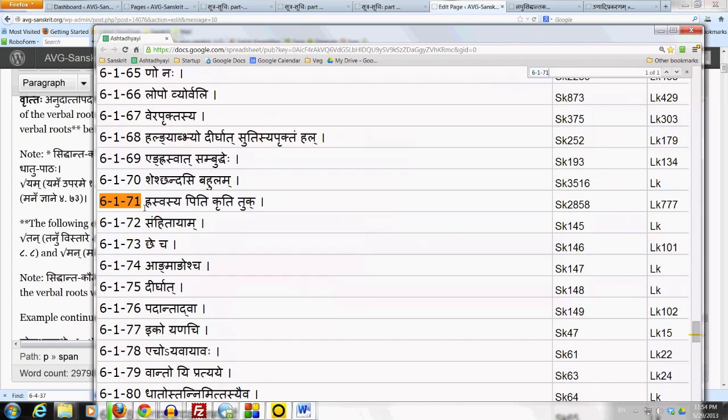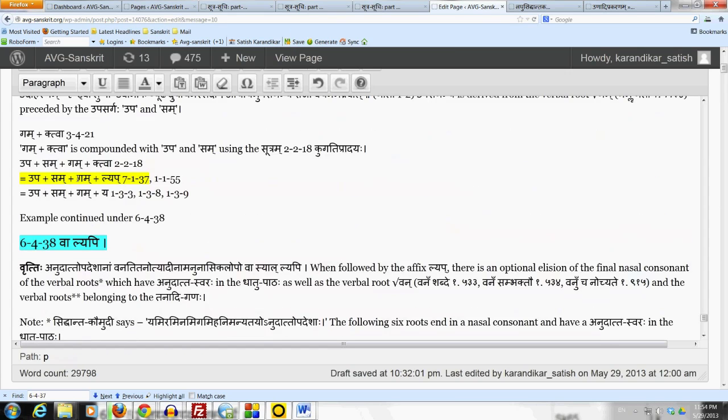So now what do we have? We have upa plus sam plus gam plus ya. Now at this point there is an optional operation which comes into play by the sutram 6-4-38, va lyapi, va lyapi. So that will be our next sutram here, so we can derive all the optional forms.